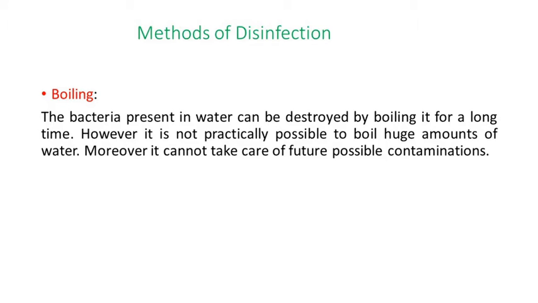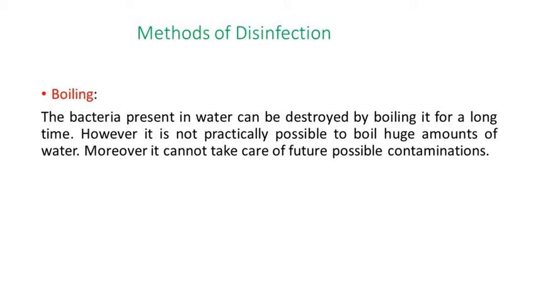Next, its use should not need skilled labor, meaning it can be easily applied. If it involves skilled labor, that increases the cost of disinfection of water, so it should be avoided. And it should work at a normal temperature and take a reasonable time for the disinfection of water. So these are the basic qualities required in a disinfectant.